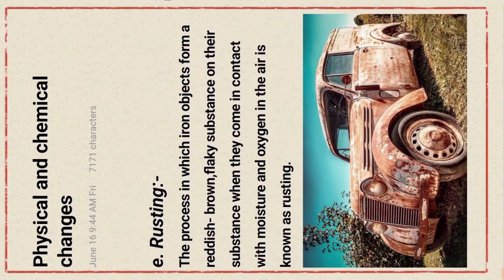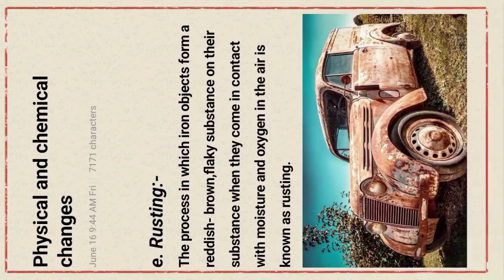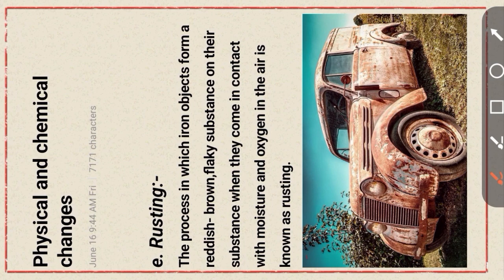Next, rusting. It is one type of chemical change. Okay, the process in which iron objects form a reddish-brown flaky substance on their surface when they come in contact with moisture and oxygen in the air is known as rusting. Okay, show the picture. Rusting.